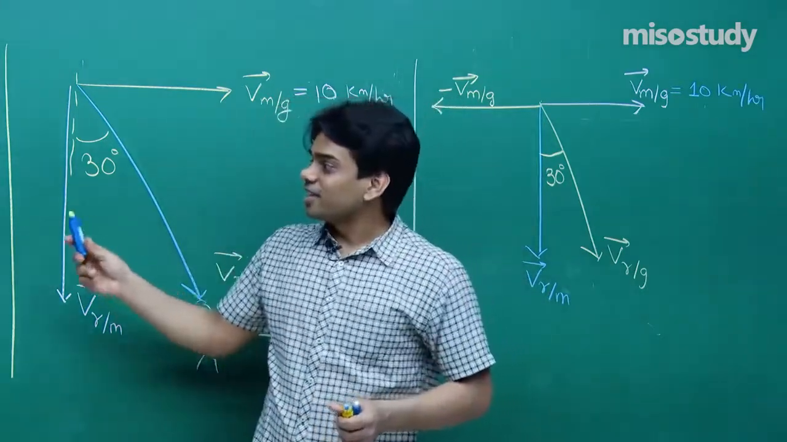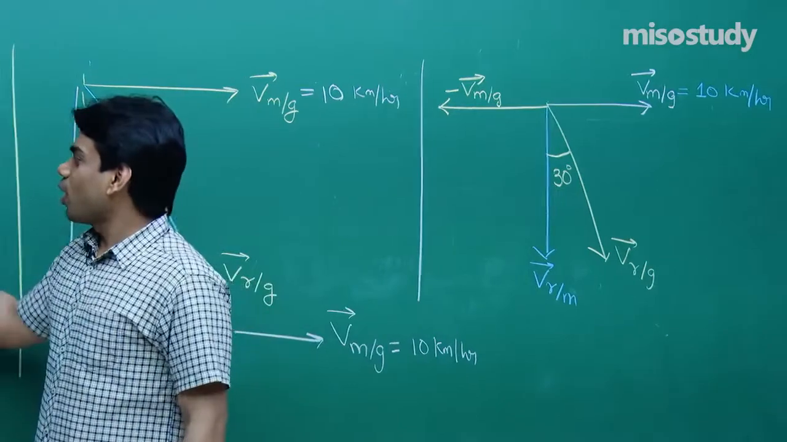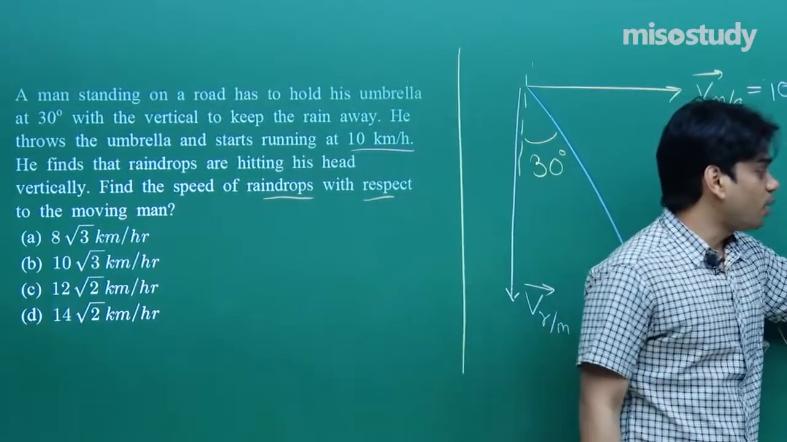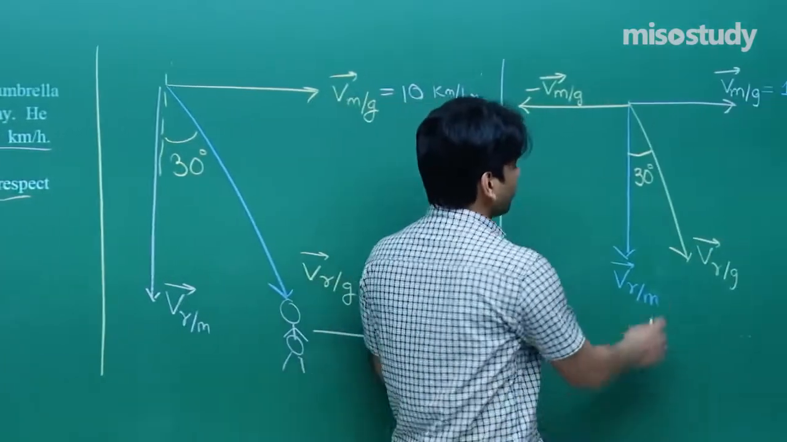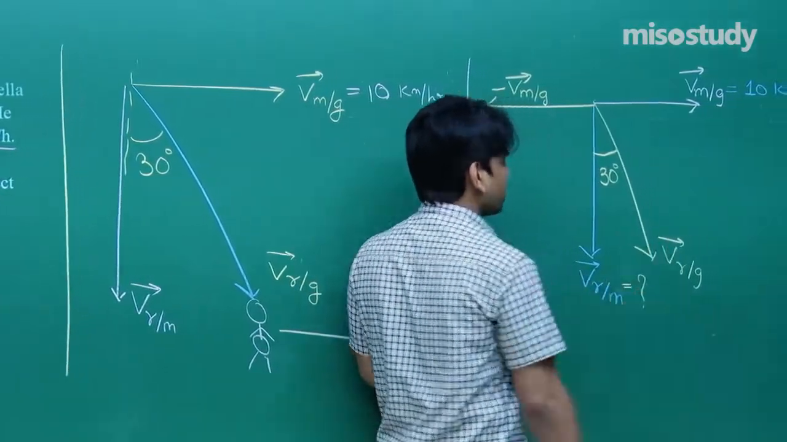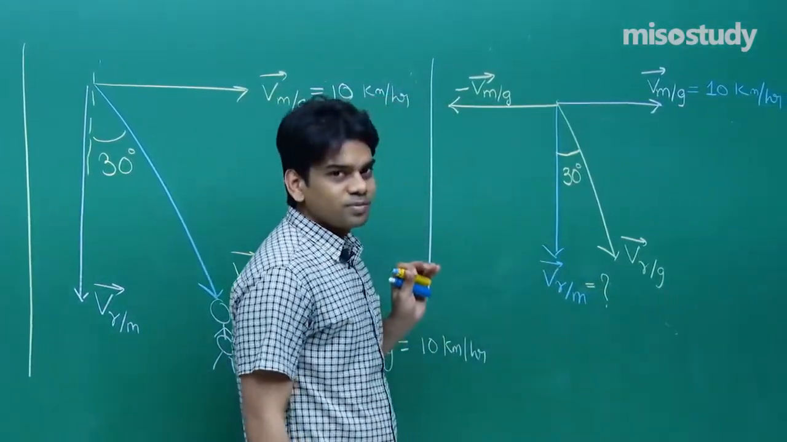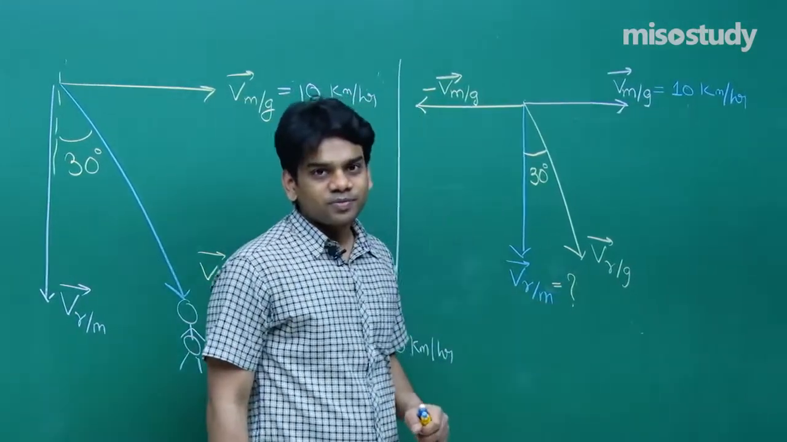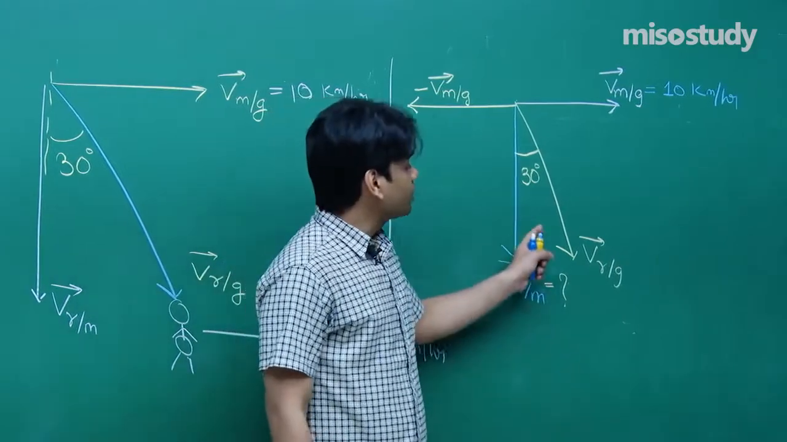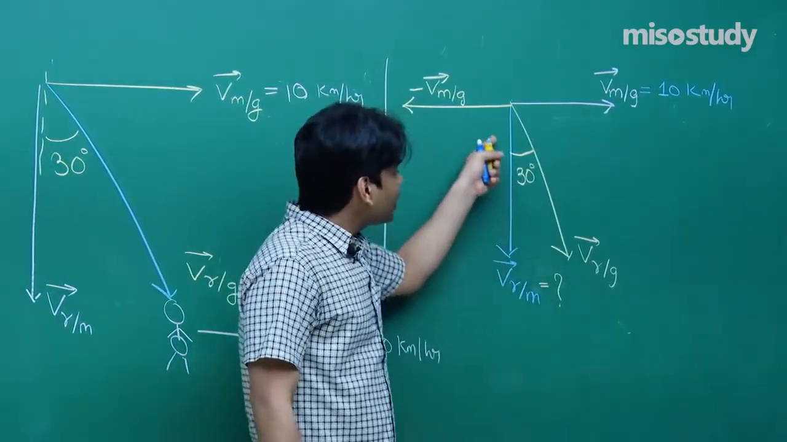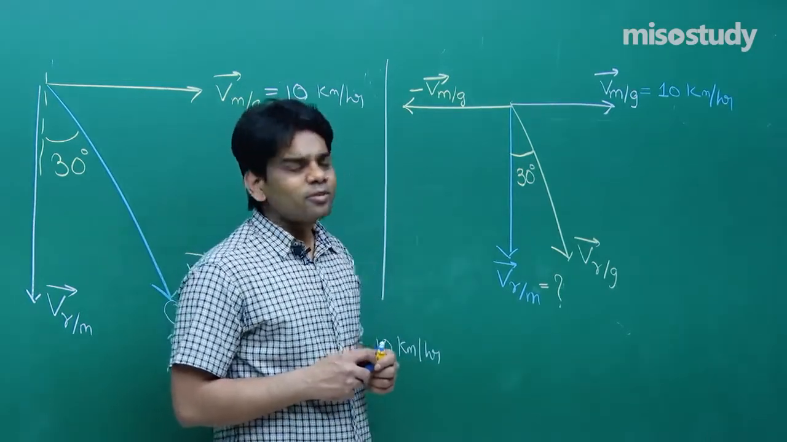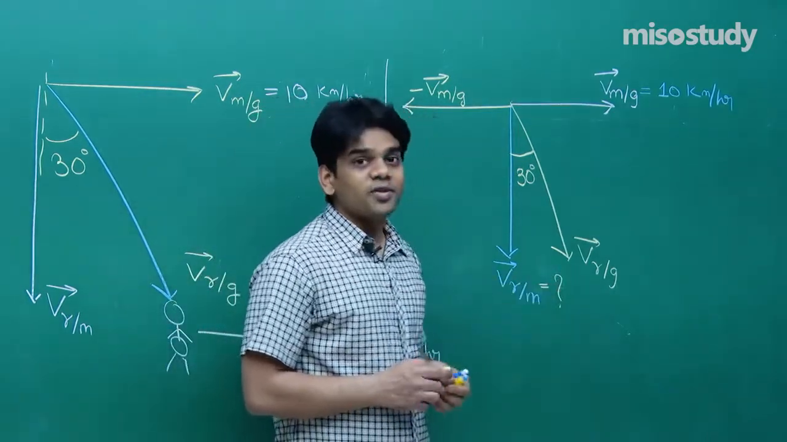Now the question is asking us to find the speed of raindrops with respect to the moving man. So we have to find out the velocity of raindrops with respect to the man. This is what has been required from us. It's hitting vertically downward. Now see here, if we can find out the velocity of rain with respect to ground, its vertical component only will be the velocity of rain with respect to man. So our first target will be to find the velocity of rain with respect to ground.